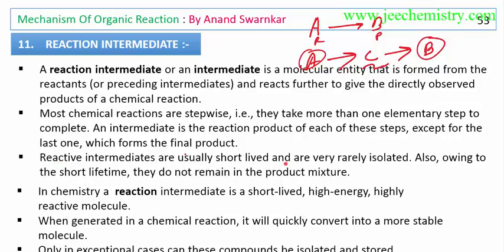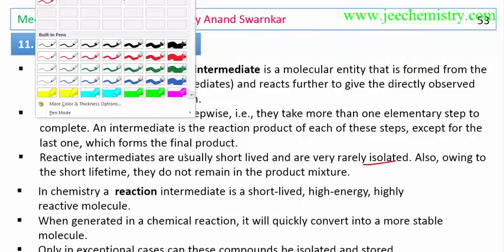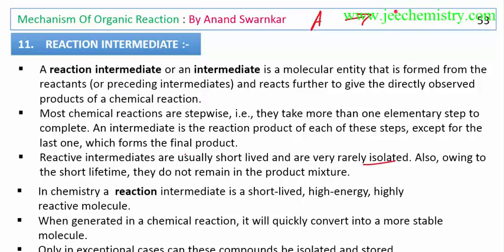Reactive intermediates are usually short-lived. This is the intermediate. It is generally short-lived and very rarely isolated. Short-lived means A is converted to C, and C is converted to B. I'll give you another example. Suppose A is converted to D. This is the reactant and this is the product. But this is not happening in this way. What happens is A is converted to B, B is converted to C, and C is converted to D. In this way, this is the reactant and this is the product, and two intermediates are involved in this reaction before we get the final product.